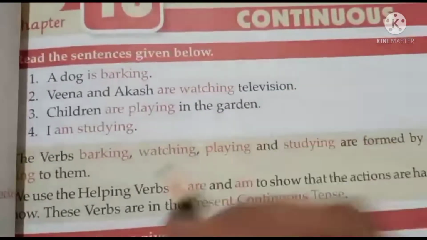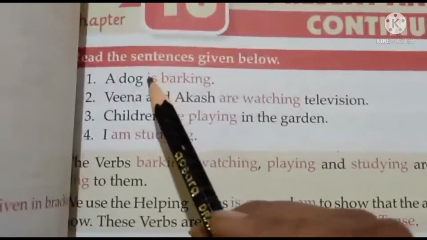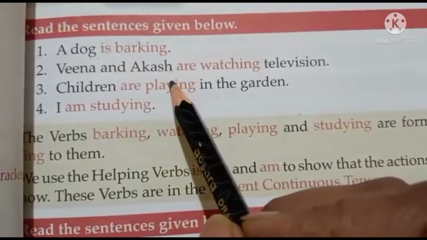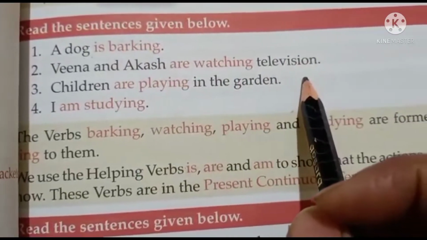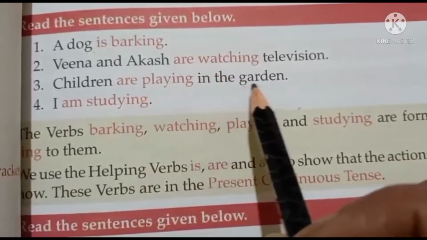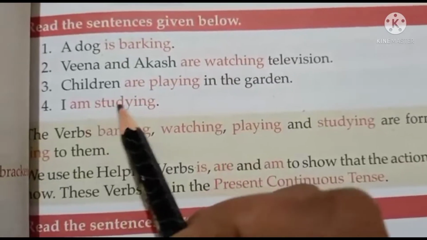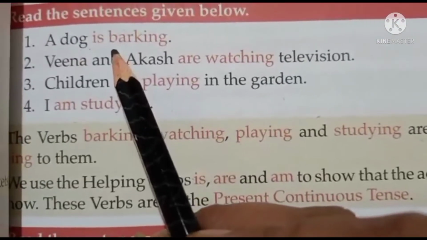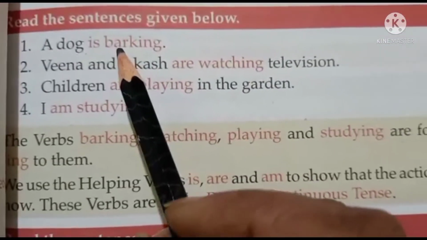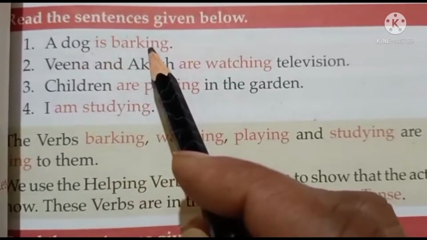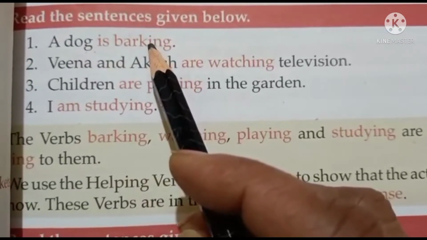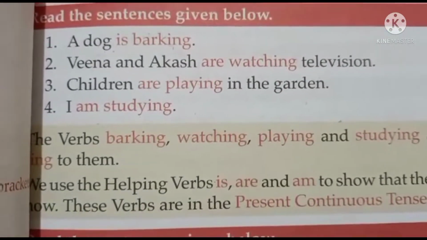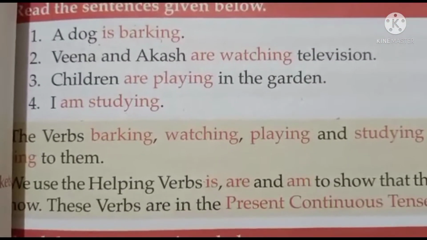Look at the examples given here. A dog is barking. Veena and Akash are watching television. Children are playing in the garden. I am studying. Here, children, you can see some words are highlighted in red color. What does it mean? A dog is barking means that the dog is still barking. The action is not yet over. It's still barking, it's still making the sound.